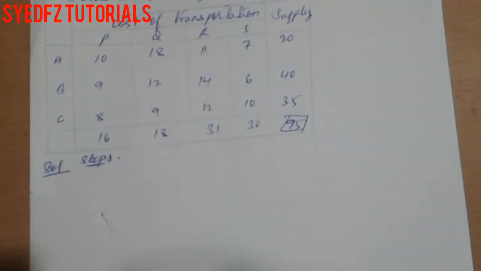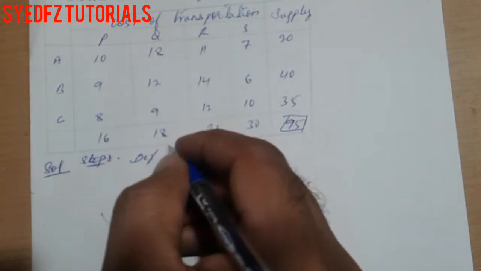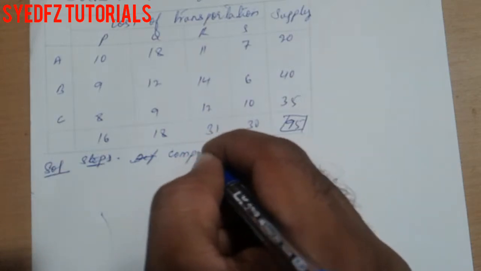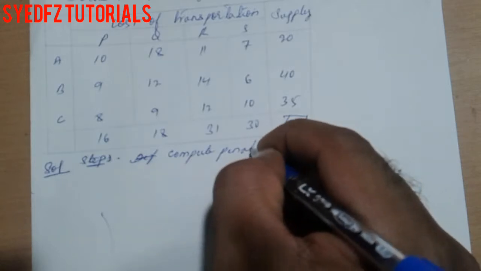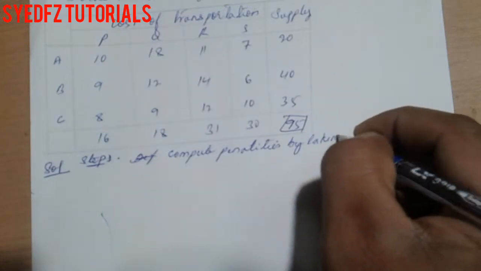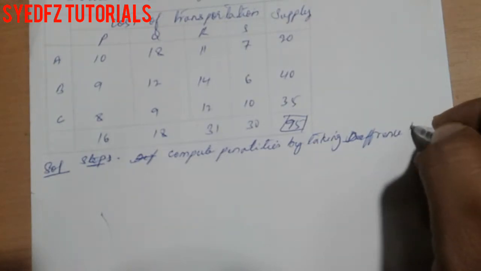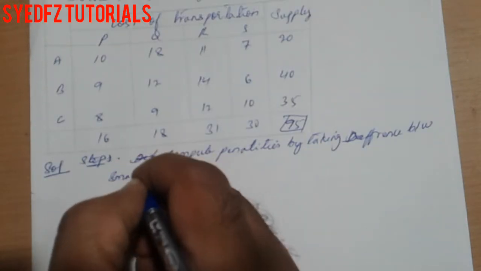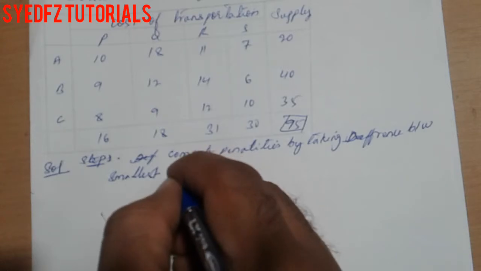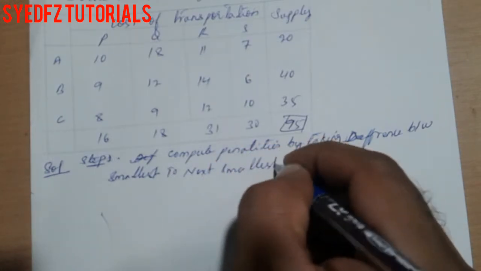First, compute the row and column penalties by taking the difference between the smallest and the next smallest.